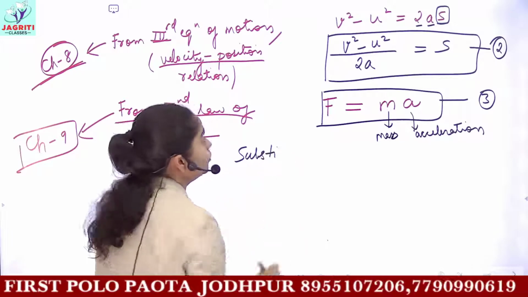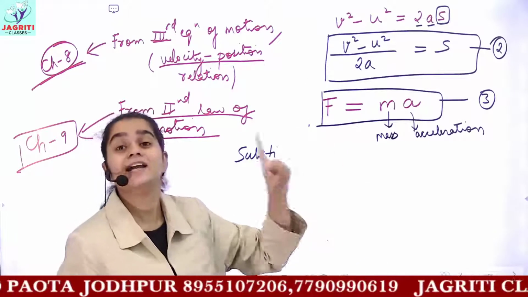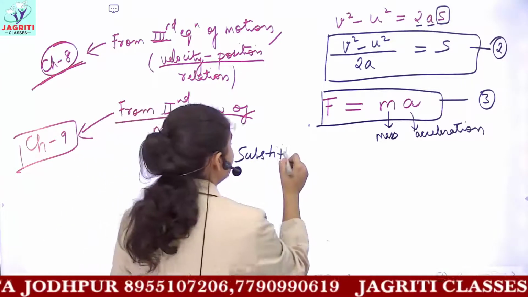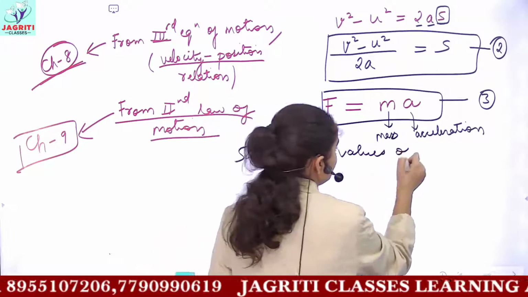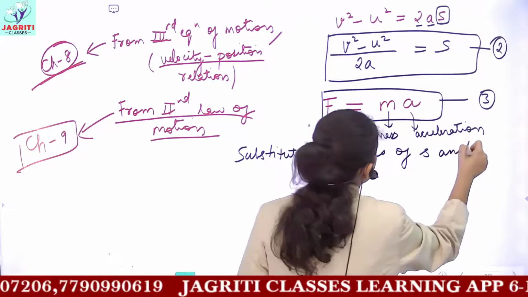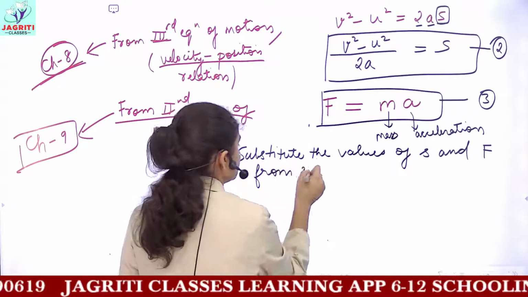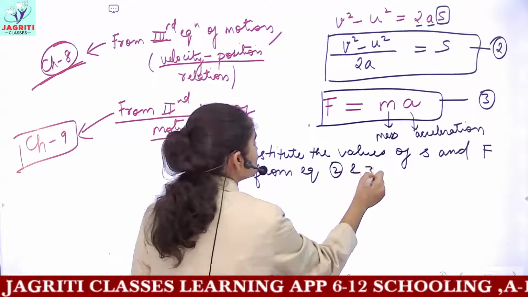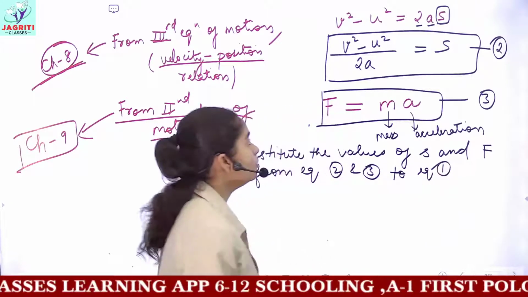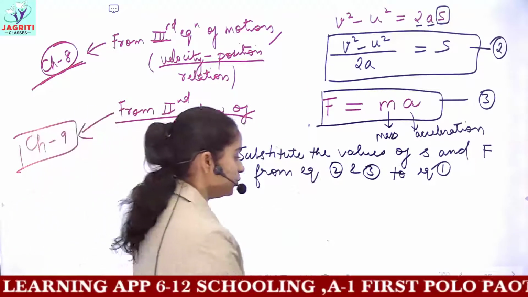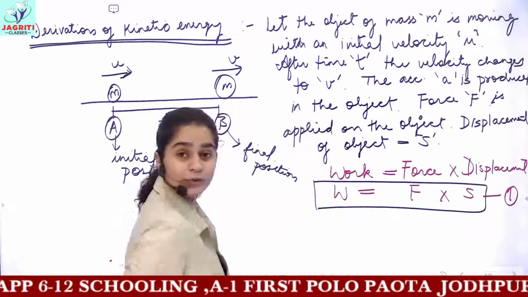So what we'll do is substitute both the values of displacement and force, from equation second and equation third, into our equation first. So now we are putting these values in our equation 1. What was equation 1? Equation 1 was W equals F into S.